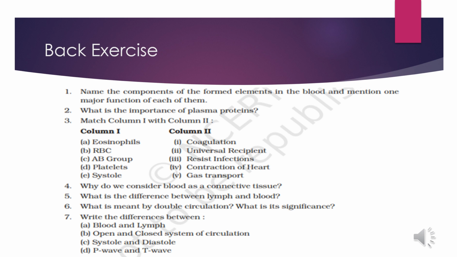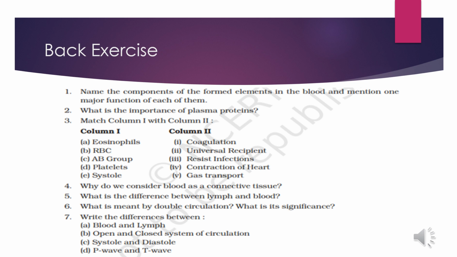Now next question is match column 1 with column 2. First of all, in column 1, eosinophils are that resist infections. And next is RBC. RBC help in gas transport. And then AB blood group. AB blood group is universal recipient. And then platelets help in coagulation, blood clotting. And systole is contraction of heart.